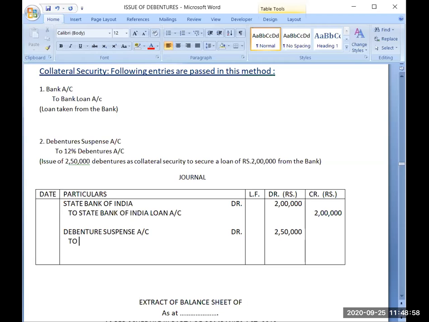We are just giving them some debentures and recording them as if we have issued them, to 12% debentures account, and the amount will be 2,50,000. Are these two journal entries clear? Narration you can see here.